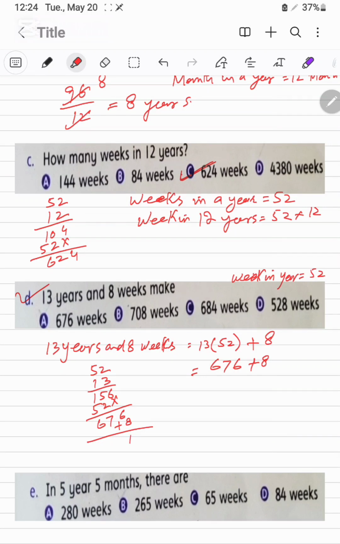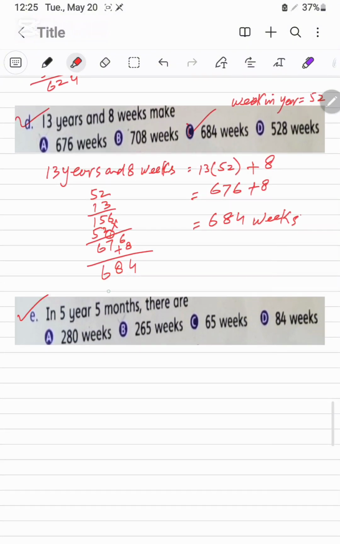It will make 14, 1 carry. It will be 684 weeks. It is the C part.